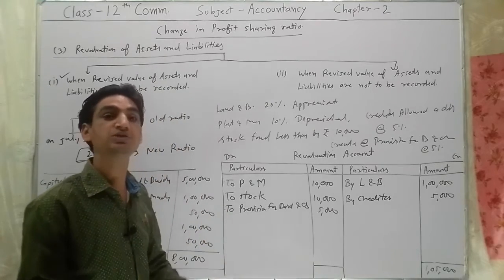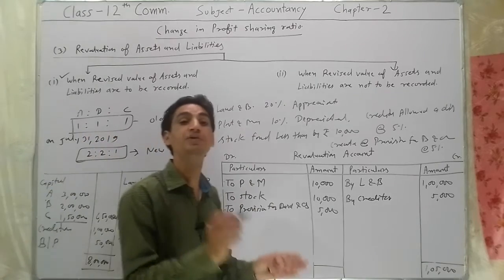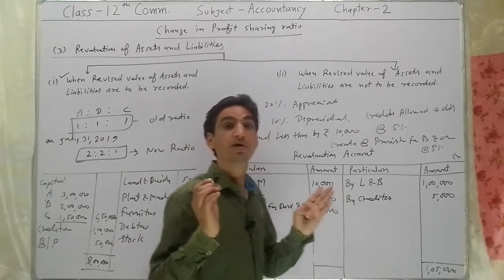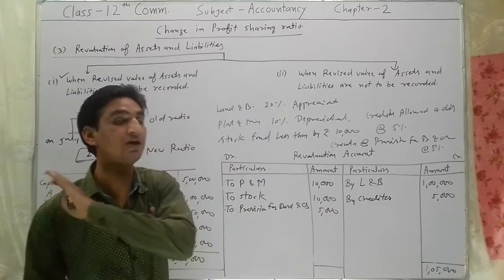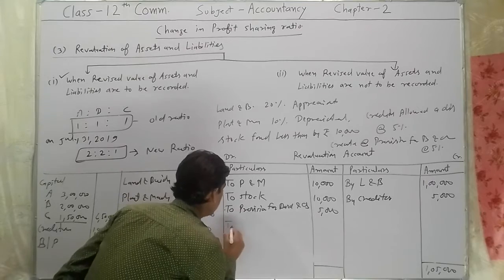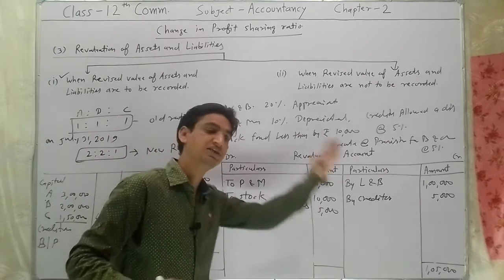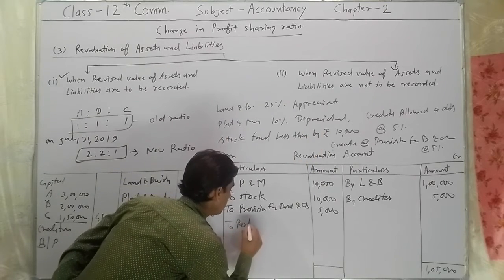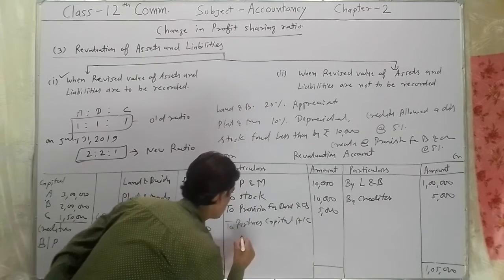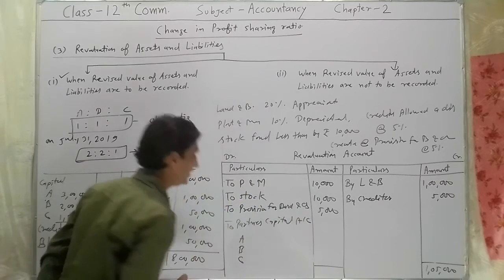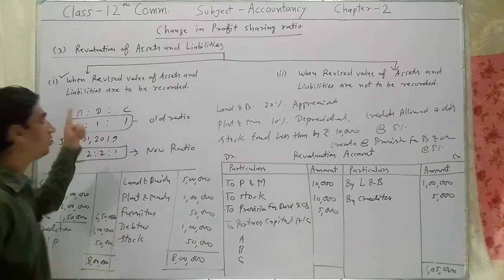This profit will be transferred to partners' capital account if the fluctuating capital method is used, or to partners' current account if the fixed capital method is used. Here there is no information in the question, so in such a condition it will be transferred to partners' capital account. To partners' capital accounts A, B and C, rupees 80,000 we will distribute in 1:1:1.